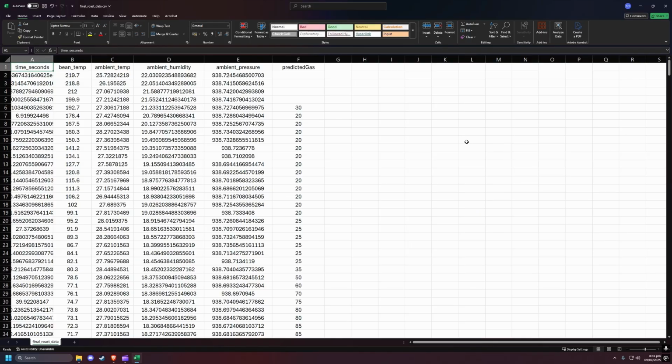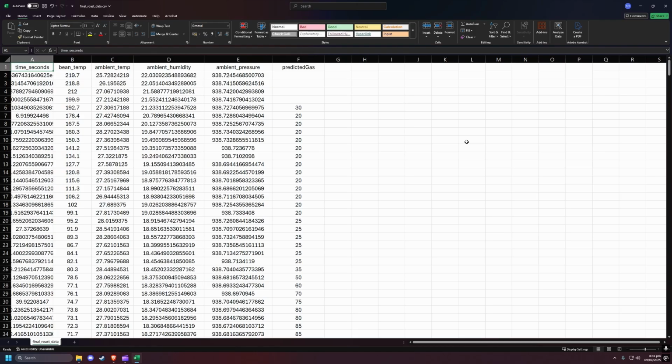To wrap up the demo, I will just go over a brief review of the roast logs saved as a CSV file. Regardless of whether we use Model A or Model B, the system captures all the essential parameters. Our logs include both the internal bean temperature and the ambient conditions.